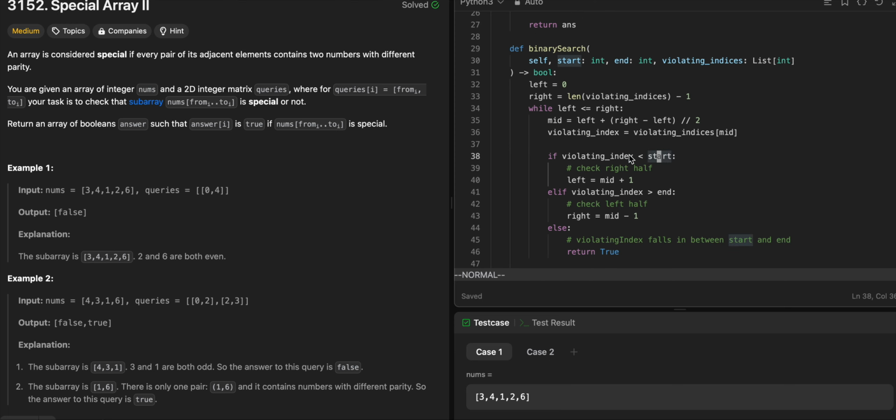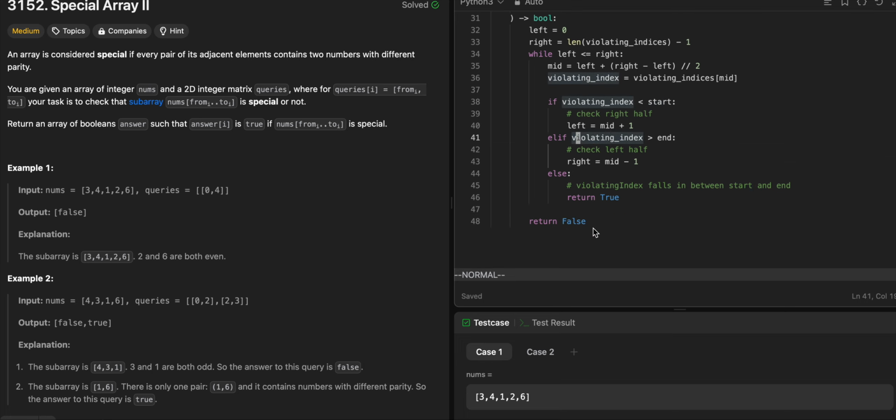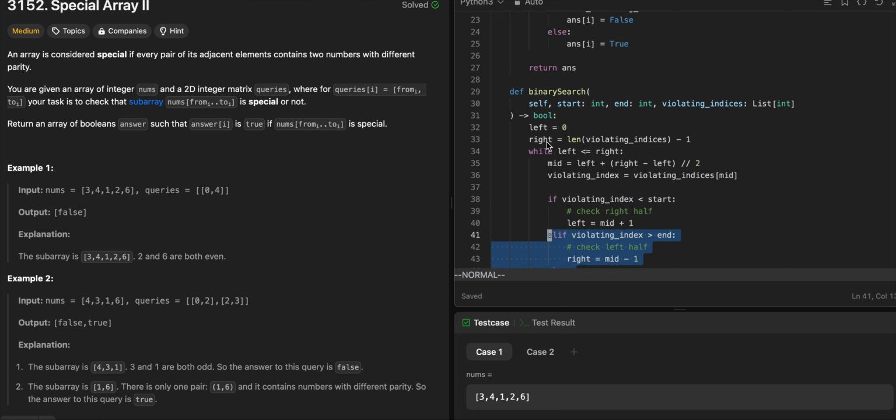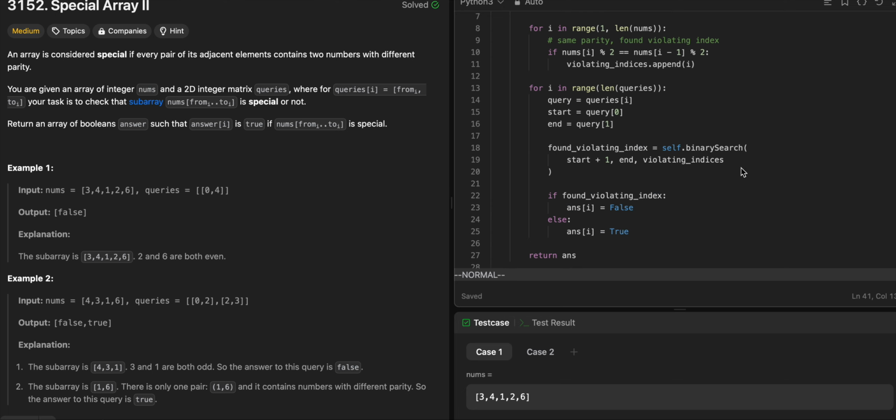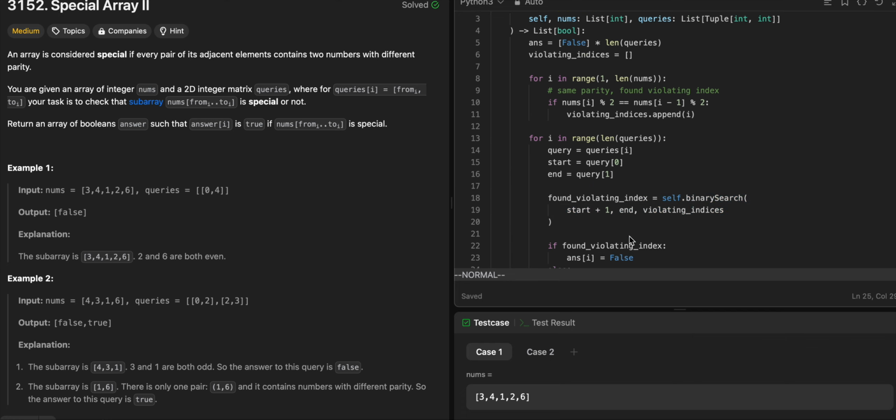If it's less than start, check another index, because the violating indexes are sorted by default, since you collected them in sorted order as indexes. If it's bigger than end, move the pointers accordingly. If there exists one, return true, otherwise return false. If it returns true, that means it's violating, so the answer has to be false. Otherwise it's set to true.